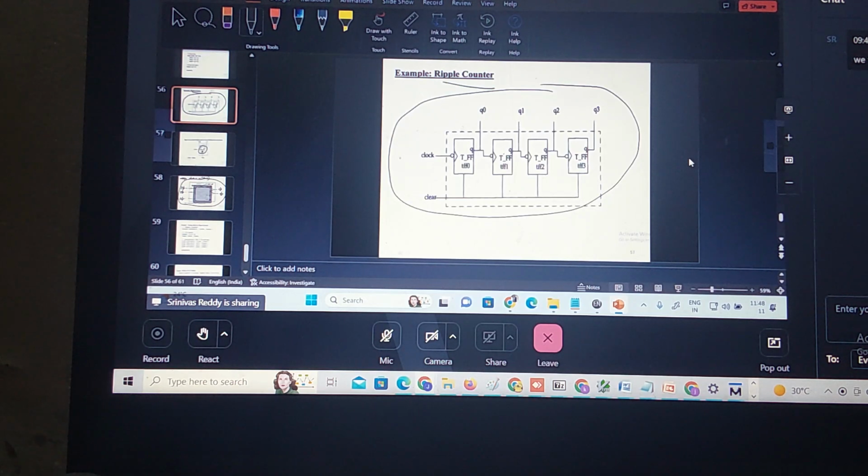Can you think of this question, write a program and bring it to me tomorrow? Write the D flip-flop design file and test bench also. Instantiate the D flip-flop, then design the T flip-flop. Then write the test bench for the T flip-flop. Then instantiate four T flip-flops to design the what? Ripple counter.